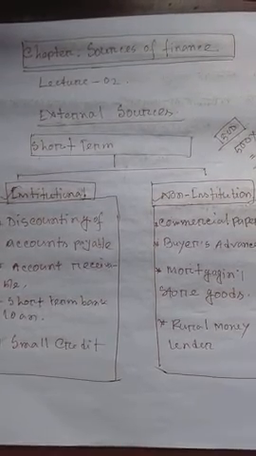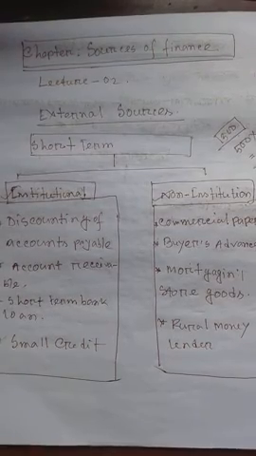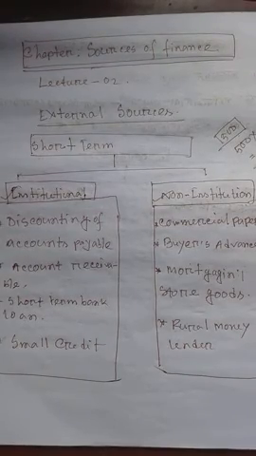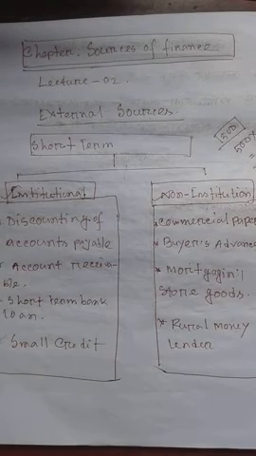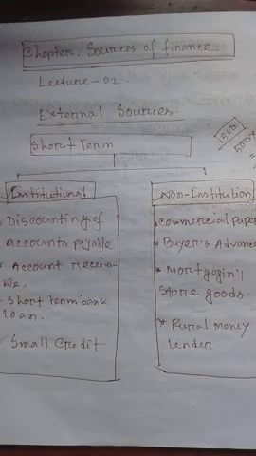So, non-institutional sources. There are some kinds of non-institutional sources, like commercial paper. This is the most important source for collecting money for short-term finance. Buyers' advances, mortgaging store goods, rural money lenders. These are the most important topics. Now I am describing, first, the commercial paper.